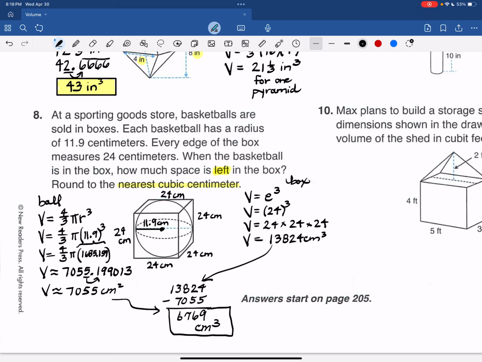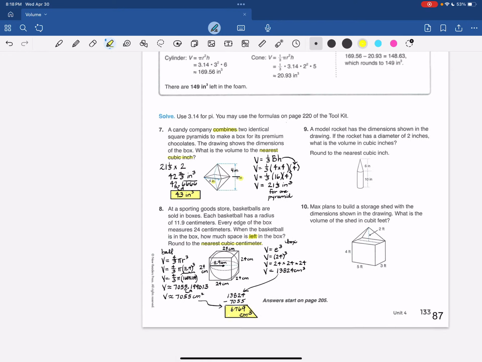If you can handle that one, I'd say you can do just about anything you want to do with volume. That one is pretty wicked. All right, we have 2 more to go that also look pretty wicked.